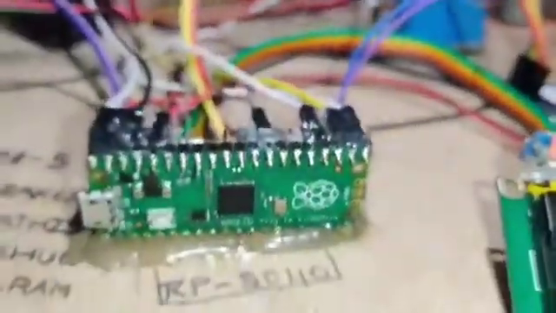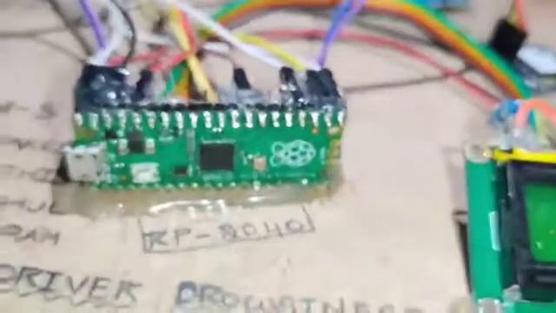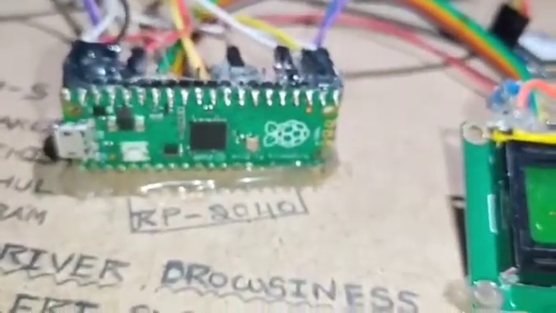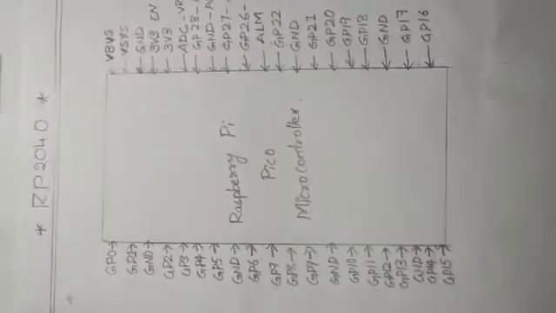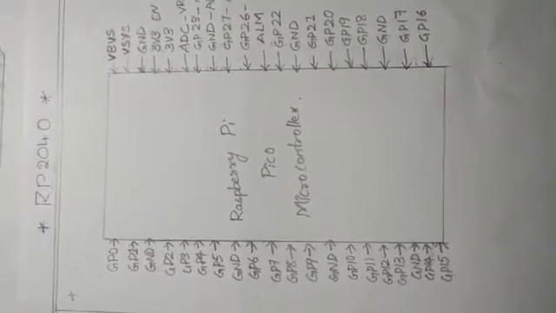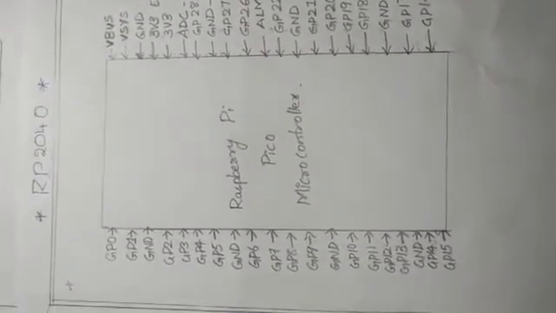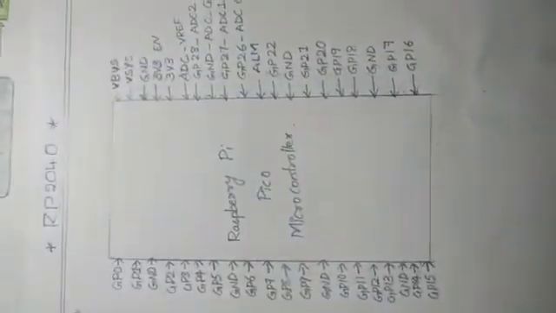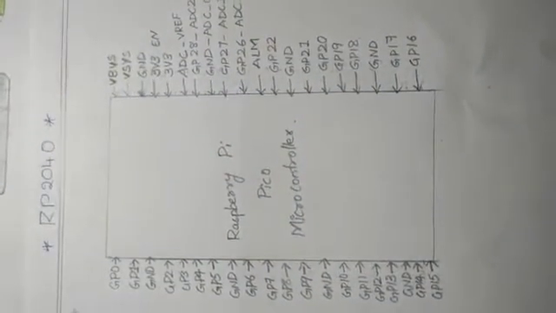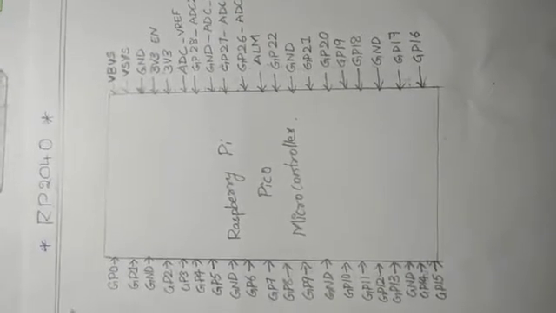After that, let us see the pin diagram of the Raspberry Pi Pico microcontroller 2040. Here we can see the pin diagram of the RP2040 microcontroller. RP2040 has 8 grounds, and we can see the grounds here, and VBUS, VSYS, 3V3 enable, and 3V3, and ADC converters, which convert analog to digital.